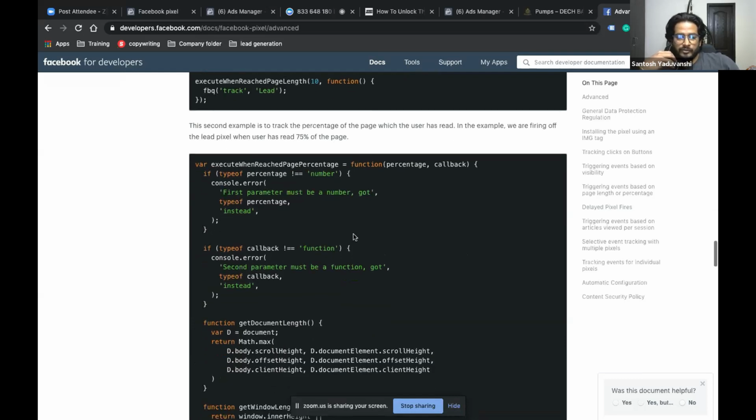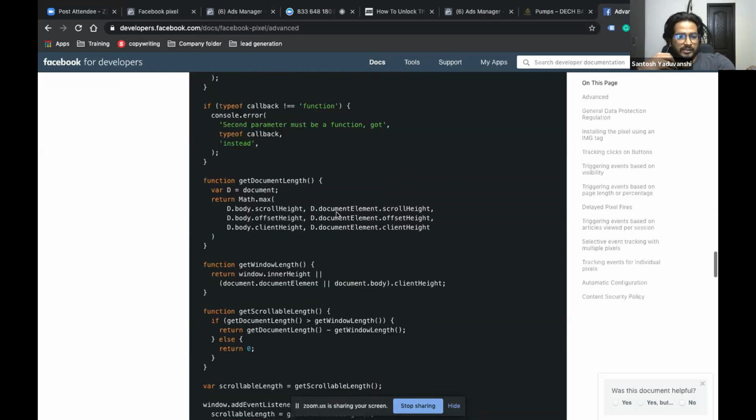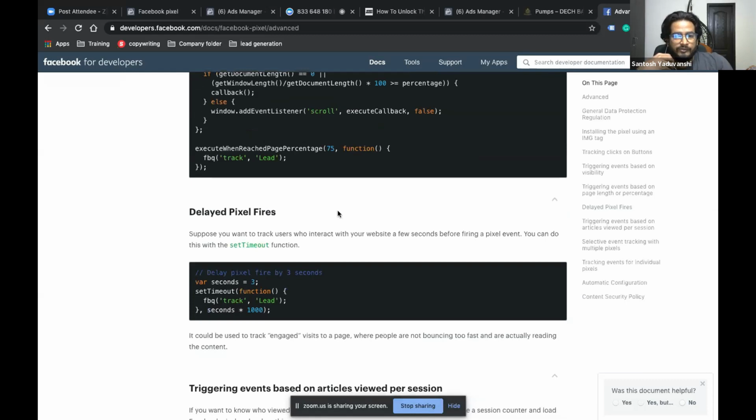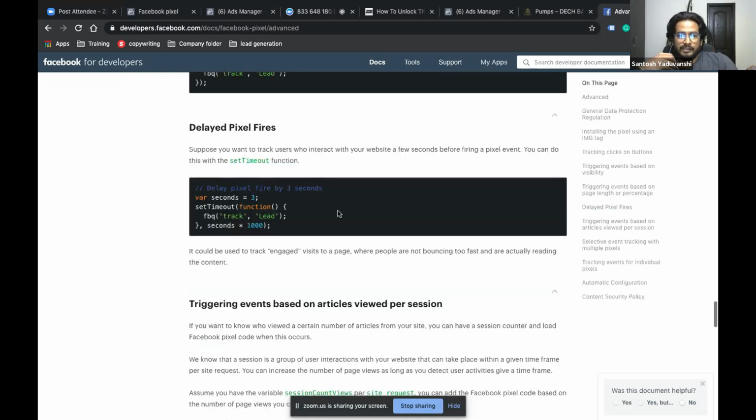Tarun, just a moment. Guys, if you are using a custom platform, then you can cooperate with the developer and you can create the pixel events also, right? And if you are using Shopify and other platforms, there is some paid tool.